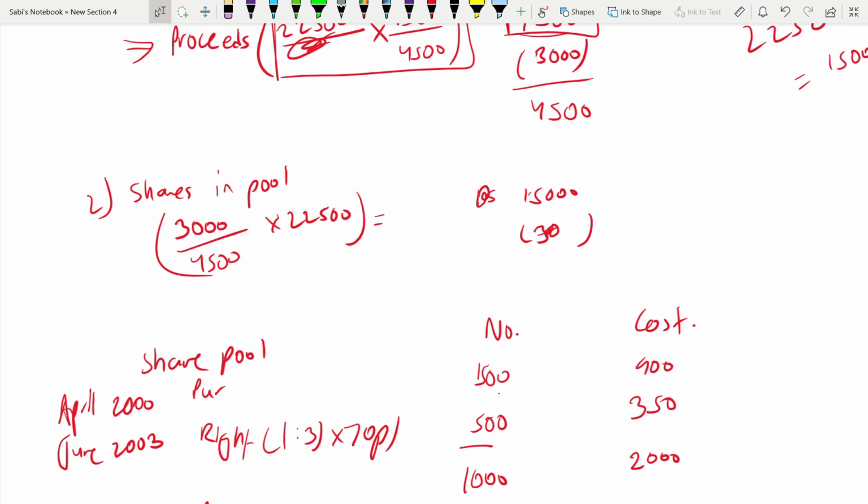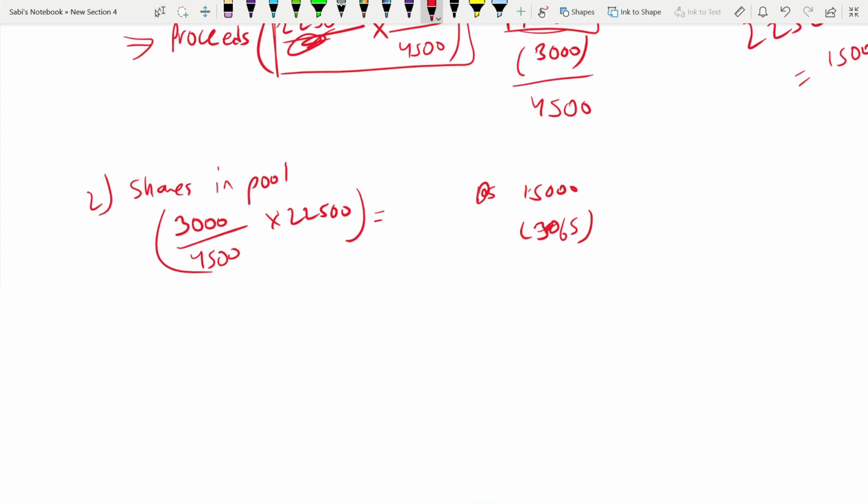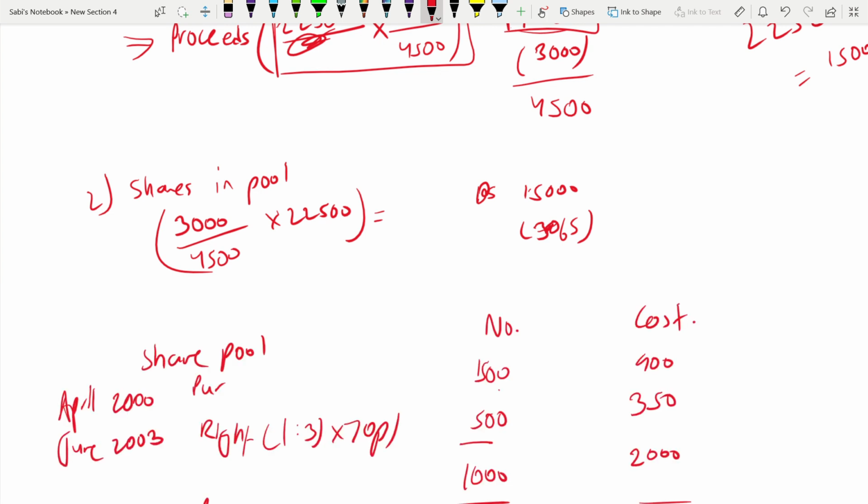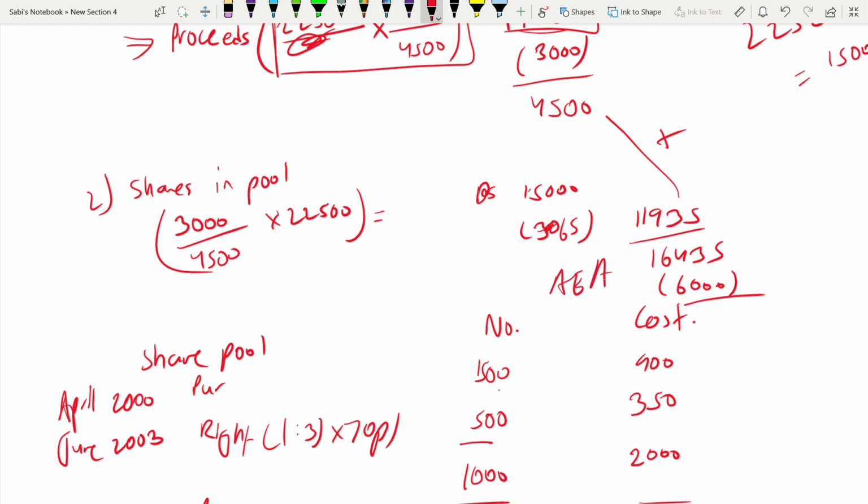So that will be deducted from 15,000 here, which is 11,935. Don't forget to add this too, which would give you a gain of 16,435. Don't forget to deduct the annual exempt amount of 6,000, AEA. Then you will get 10,435. This is your chargeable gain.